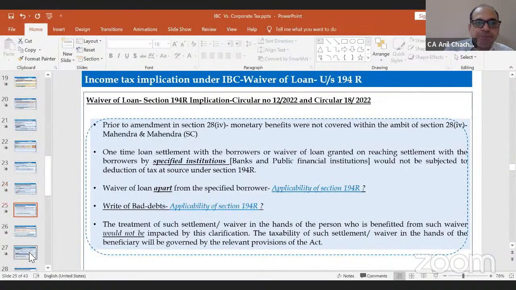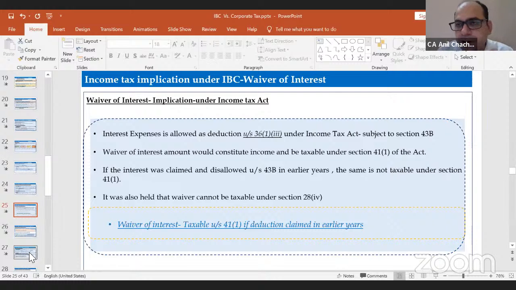So now, apart from the loan, there could be a waiver of interest as well. The interest expense is allowed under section 36, subsection 1, clause 3.